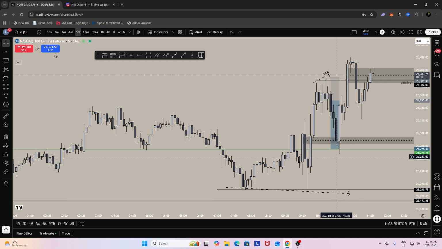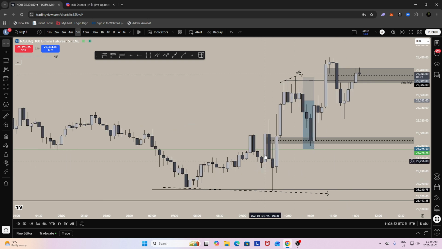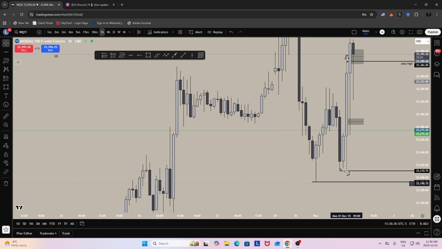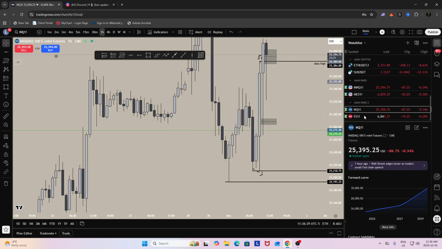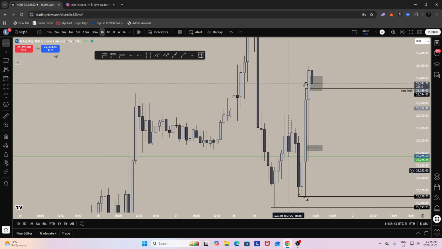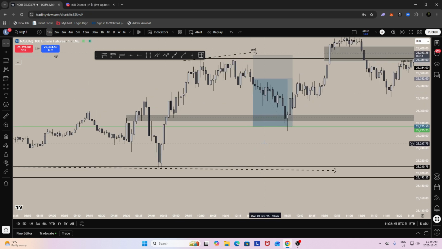It was pretty straightforward. So coming into market open, we had initial manipulation to the upside, and then we ended up manipulating down, and we ended up taking out this hourly low right here. We actually got an SMT because ES failed to take out that low. NQ took that low out. So we ended up getting a nice reaction up, and I just didn't get any entries on this leg up.